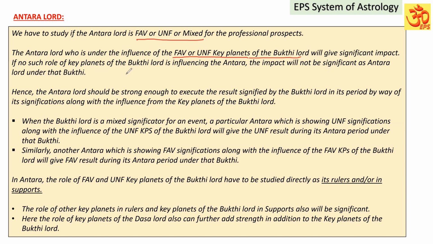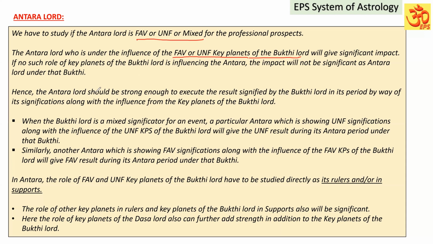Suppose the Bugdilad is having one or two unfavorable key planets. If the Antara Lord is also under the influence of those unfavorable key planets of the Bugdilad, then that Antara Lord will give significant impact as Antara Lord under that Bugdi. If not, that impact will not be significant.